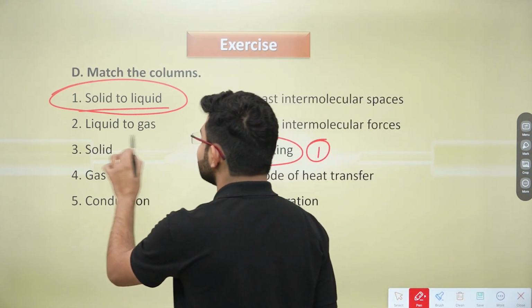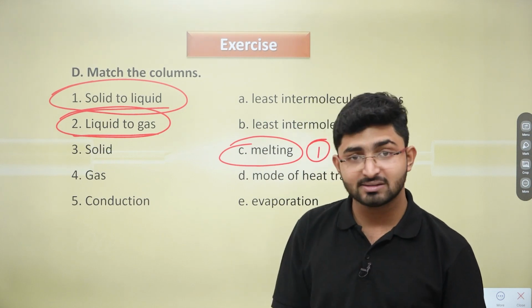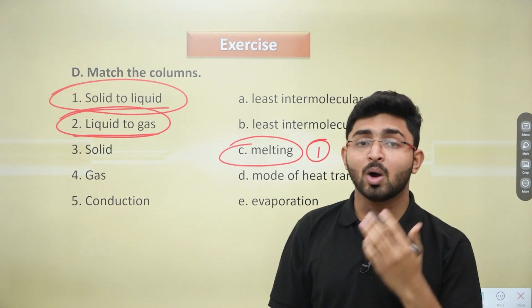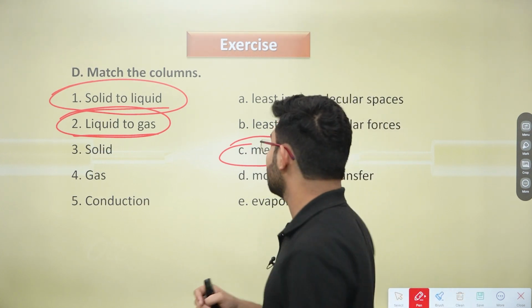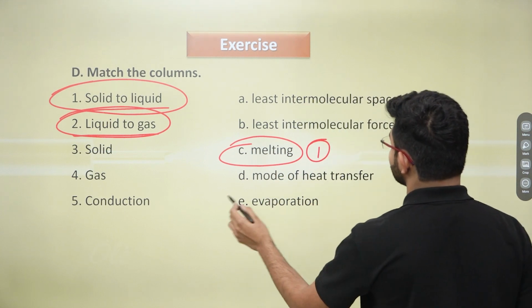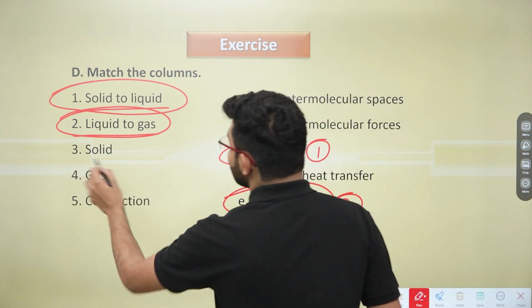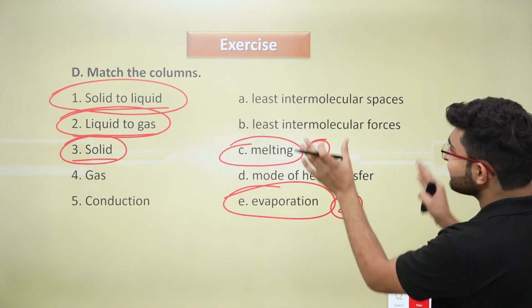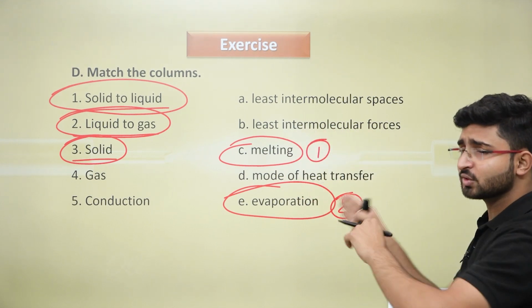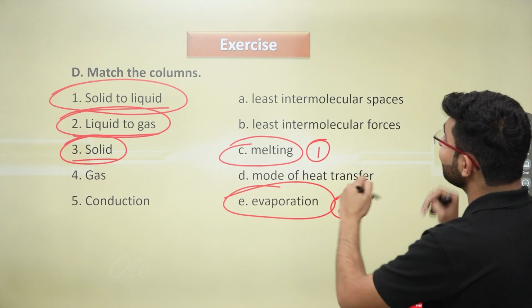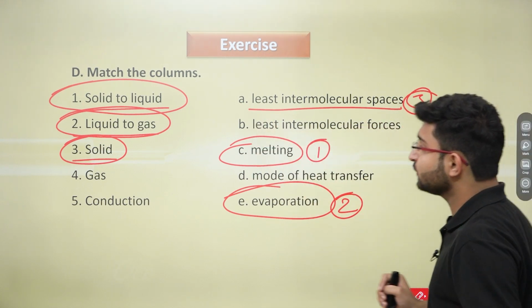Then liquid to gas, obviously it is called evaporation when the temperature is below 100 degrees Celsius, but it is called boiling or vaporization when we are actually doing it at 100 degrees Celsius, right? So that is known as evaporation. It is written here evaporation, so we can just match it with the evaporation. Okay, then it's written solid. Now solid has least intermolecular spaces or least intermolecular forces or mode of heat transfer. What should be the correct answer? Obviously they have least intermolecular spaces, right? So that's why this becomes the correct answer for the third one.